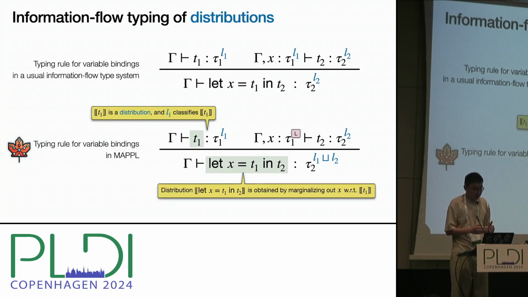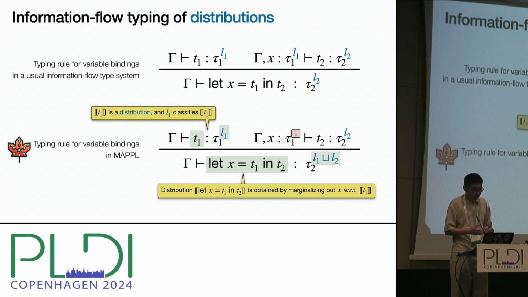The distribution denoting the composed term is obtained by marginalizing x out with respect to the distribution denoting T1. So this distribution denoting the composed term contains at least as much information as these two terms being composed.